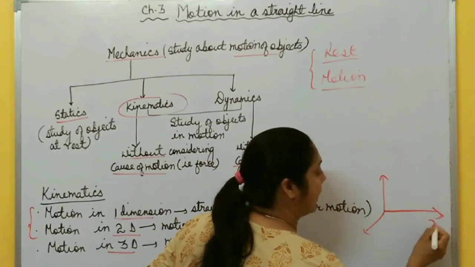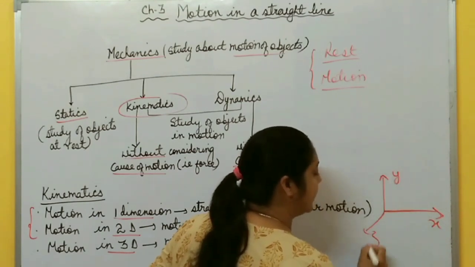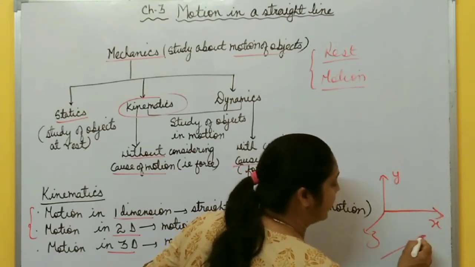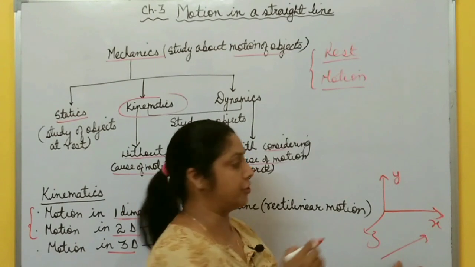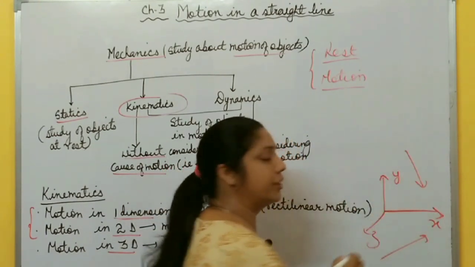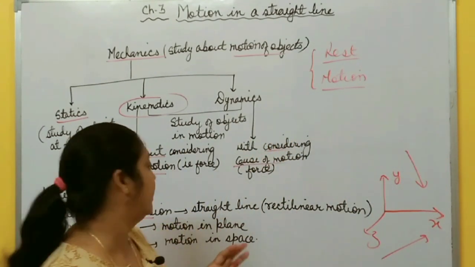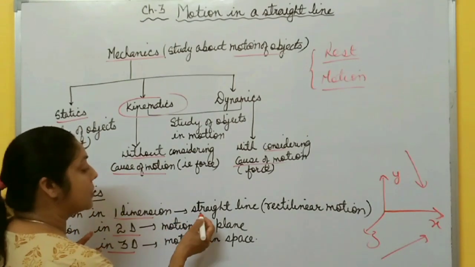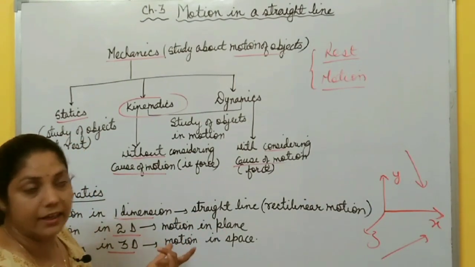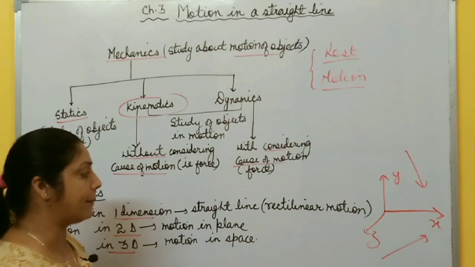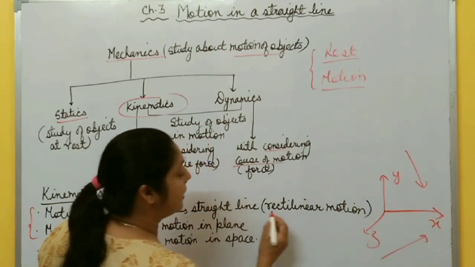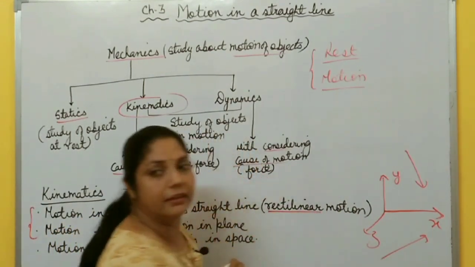Right? Either along the x-axis, y-axis or z-axis, in any direction along a straight line. This is also a straight line motion. This is also a straight line motion in any one direction, any one dimension. This is called motion in a straight line, which we are discussing in this chapter. And this motion in a straight line is also called rectilinear motion.